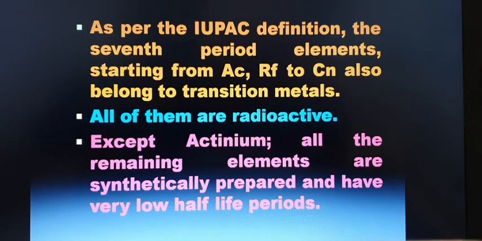As per the IUPAC definition, the seventh period elements starting from actinium, rutherfordium to copernicium also belong to transition metals. All of the seventh period elements are radioactive. Except actinium, all the remaining elements are synthetically prepared and have very short half-lives.